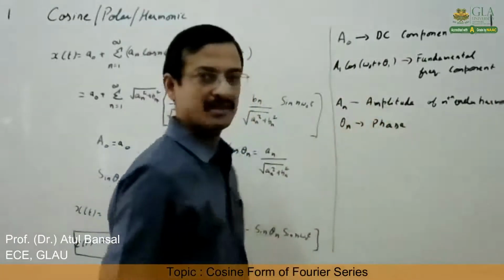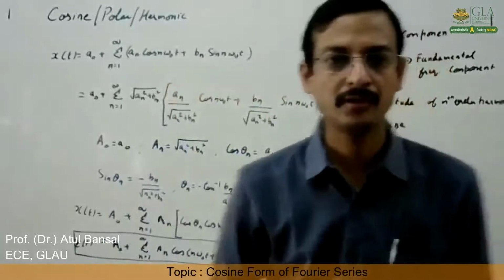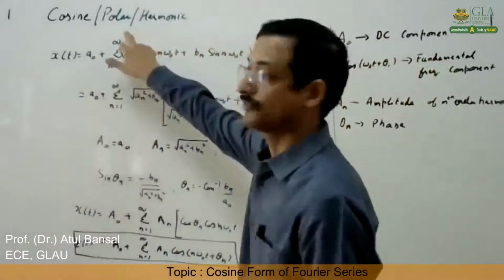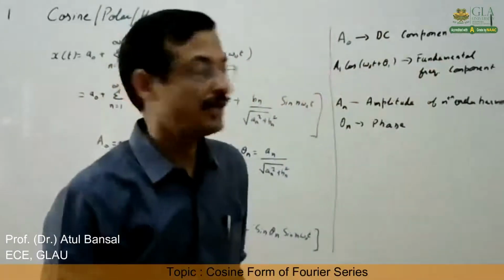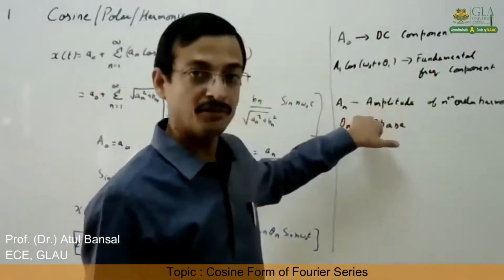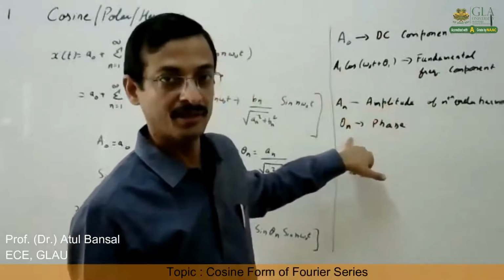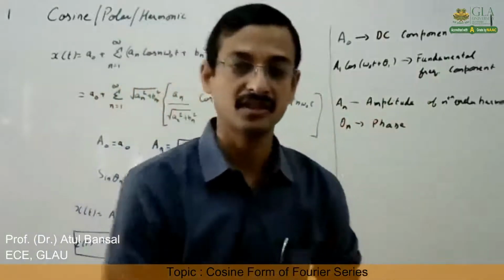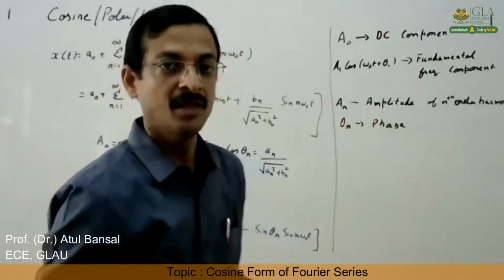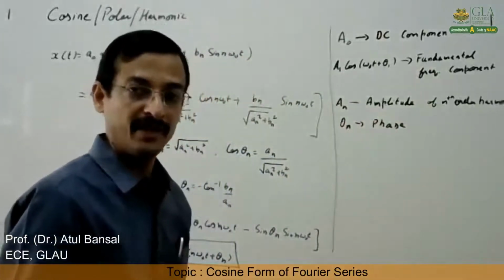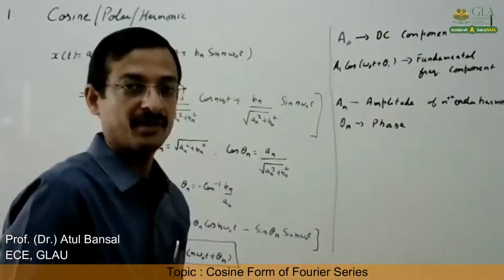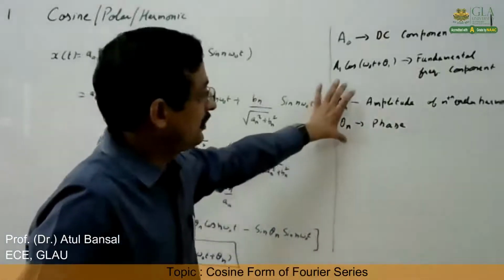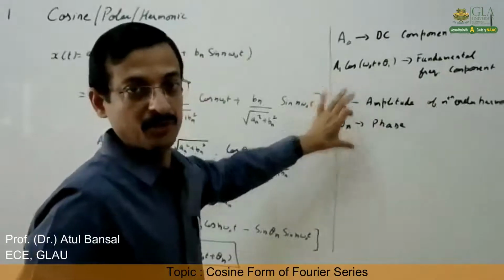So it is giving us both pieces of information, polar information, magnitude as well as phase. That is why we also call it polar. And directly from it, we get the harmonic information, what is the amplitude of the harmonic and what is the phase angle of the harmonic, which is very important in electrical machine analysis or signal analysis in electronics and communication, where we have to eliminate the harmonics for the betterment of the signals and the system. So there we need to know both factors, amplitude and phase.